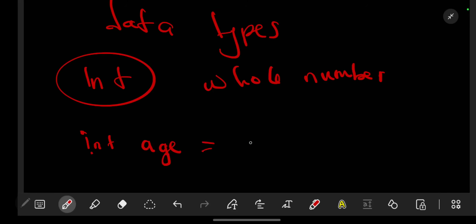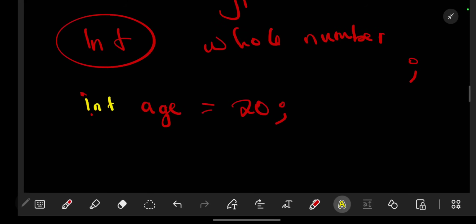equal to, let's say, 20. Remember, in C++, I told you to think of the semicolon as your full stop. So each time you write a statement, you put your full stop like that. So this is a data type: int age, you can write it like that.